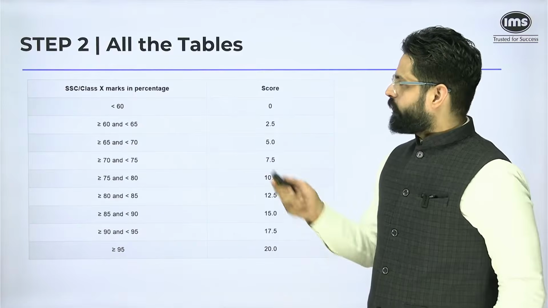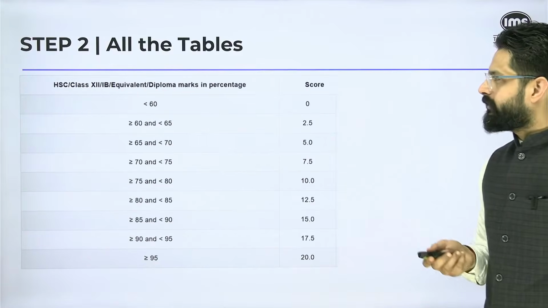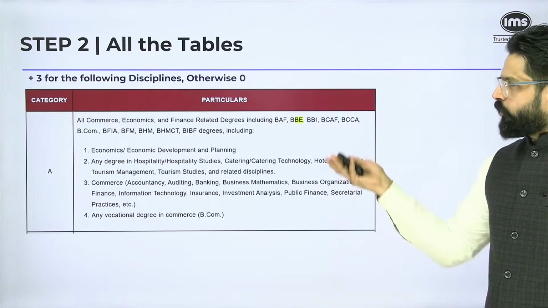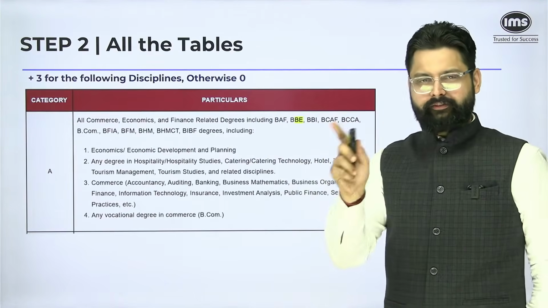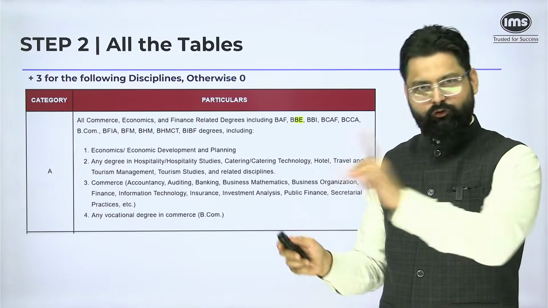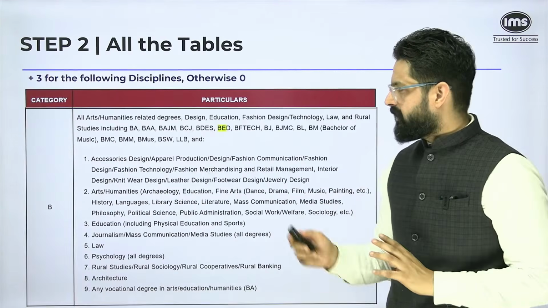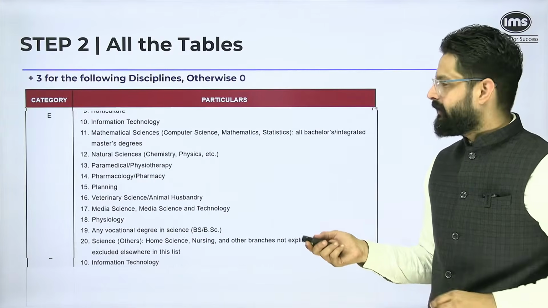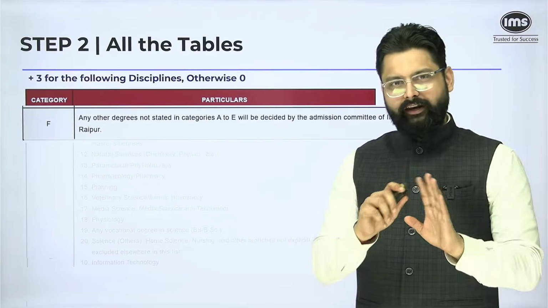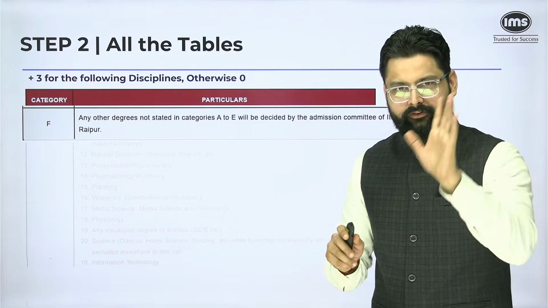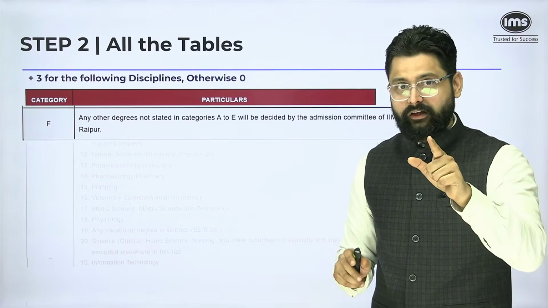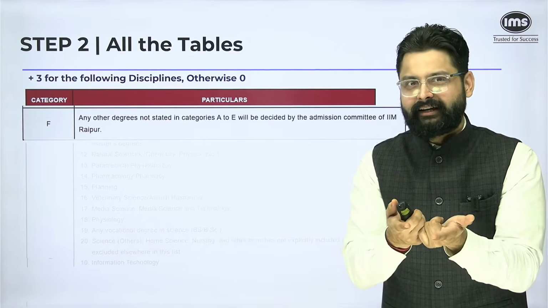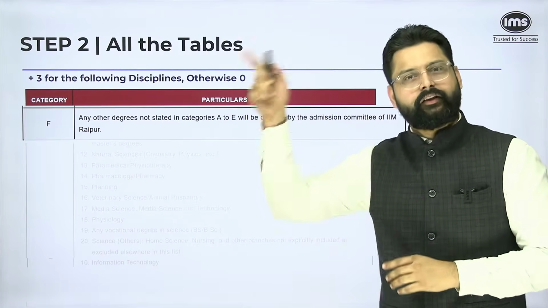There are some tables here for your 10th class marks, then your 12th class marks. You can always check that after pausing the video. And then for all these disciplines, you will get a +3. Now it's a comprehensive list, so I'm just going to show you the list. There are categories A, B, C, D, E, and then more in category E. The point is that if you fall in any of these categories, A to E, you will get a +3 for your graduation, for academic diversity. But if you do not fall in these categories, you may still have a chance to get that academic diversity score, depending upon the discretion of IIM Raipur.